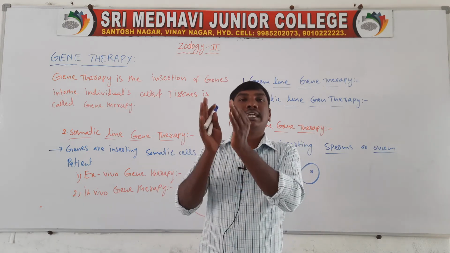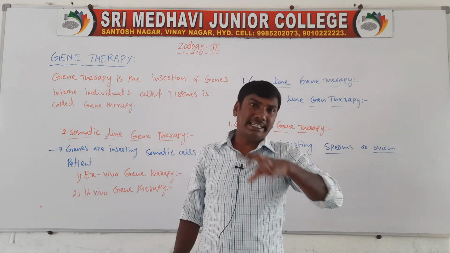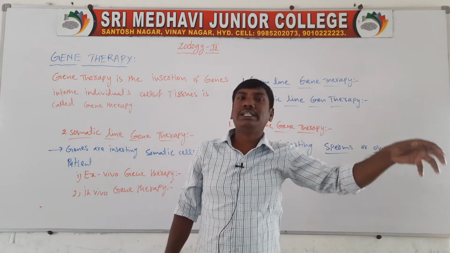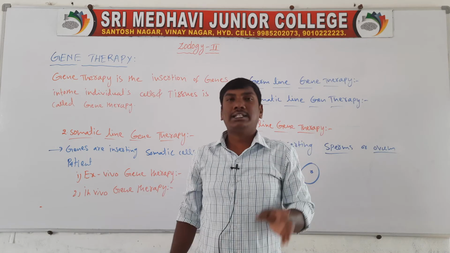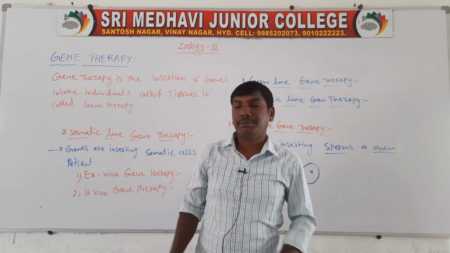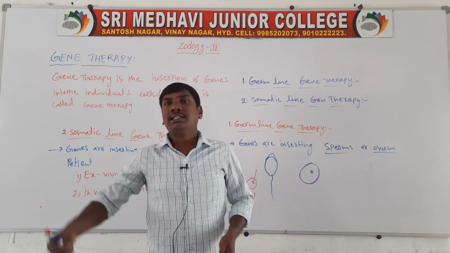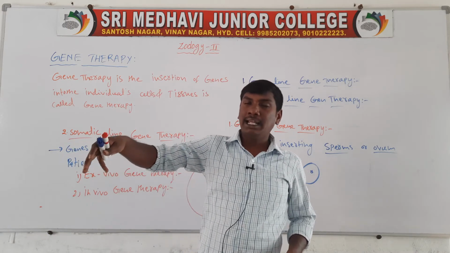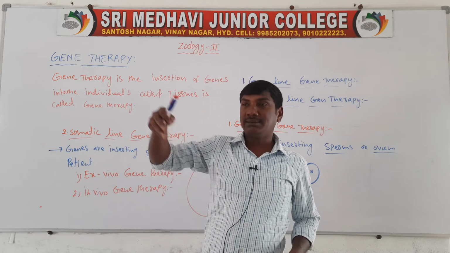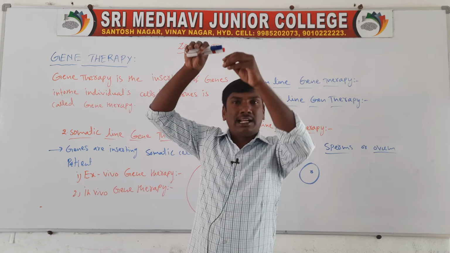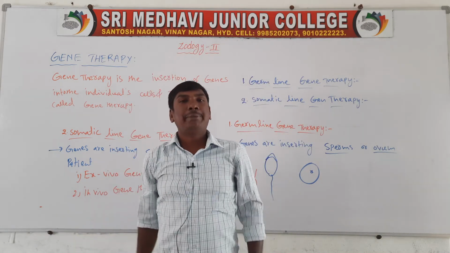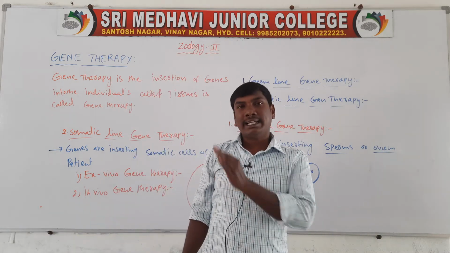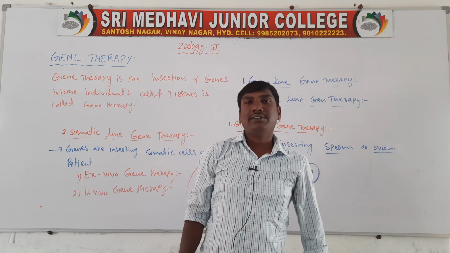Ex vivo means the patient's cells are taken outside, new genes are inserted, and the cells are put back into the patient. In vivo gene therapy means the cells are not taken from the patient; the genes are inserted directly into the patient's body. So these are called ex vivo gene therapy and in vivo gene therapy.